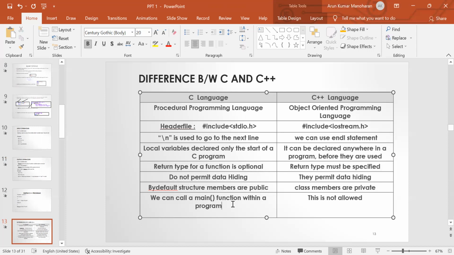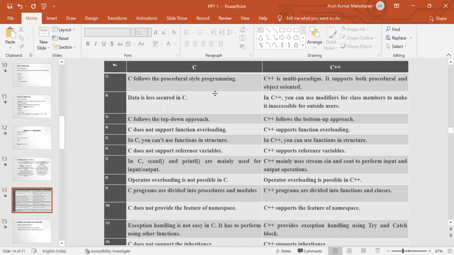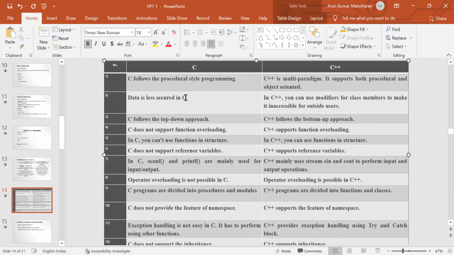In C language, we can call the main function within a program, whereas in C++ this is not allowed. Next, C is a procedural language, whereas C++ is both procedural and object oriented. Data is less secured in C language, whereas in C++ we can use modifiers for the class members, that is, access specifiers like public, private, and protected. C follows the top-down approach, whereas C++ follows the bottom-up approach.